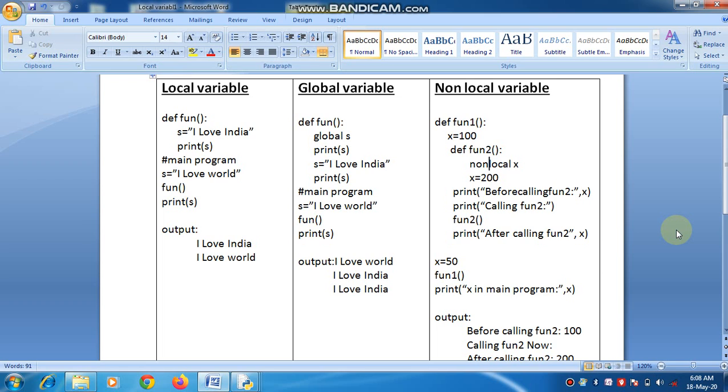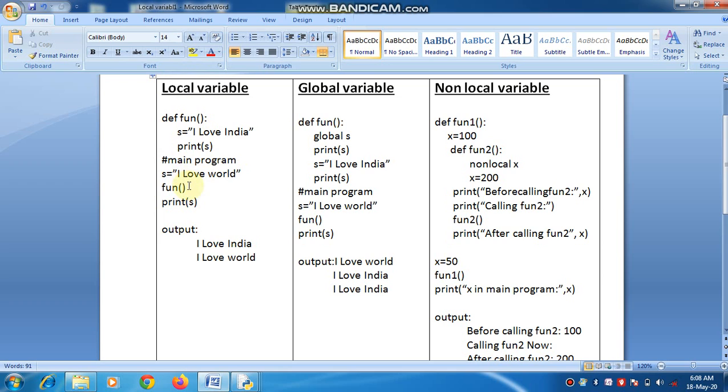There are three types of variables with the view of scope. First is local variable, second is global variable, and third is non-local variable. Now we will discuss local variable through an example.